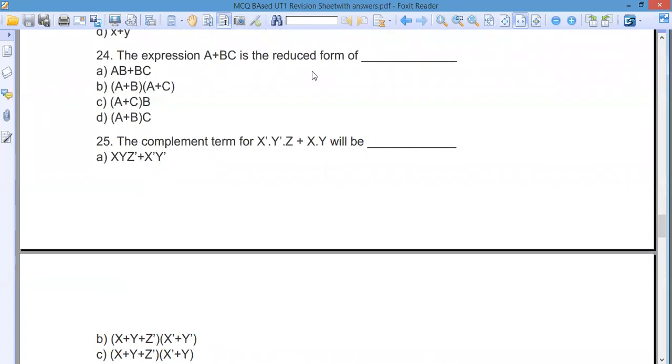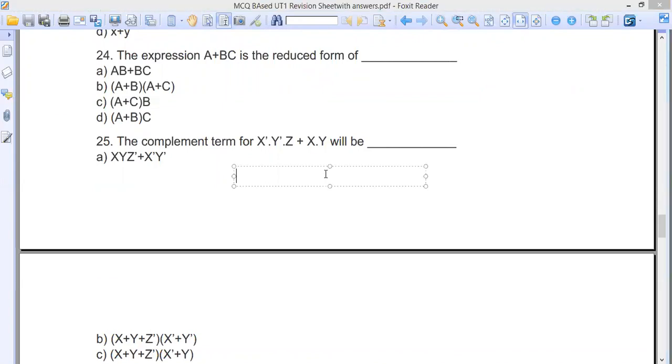I can show you a little if you want, but I think it's a slight waste of time. Since anyhow, it's x complement y complement z plus xy.